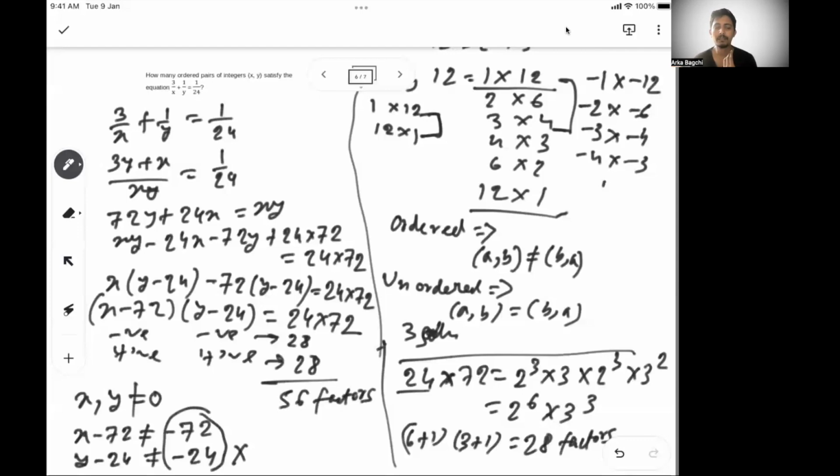Taking x minus 72 as minus 72 and y minus 24 as minus 24 would still give you 24 into 72.